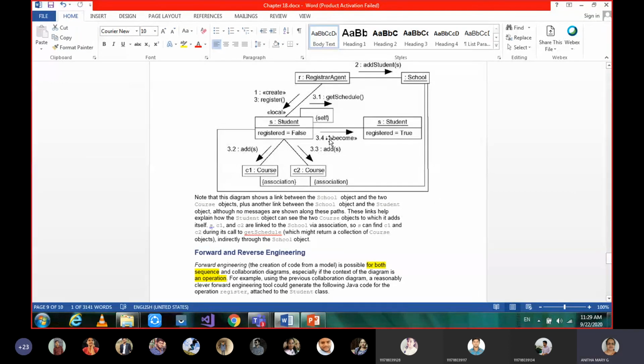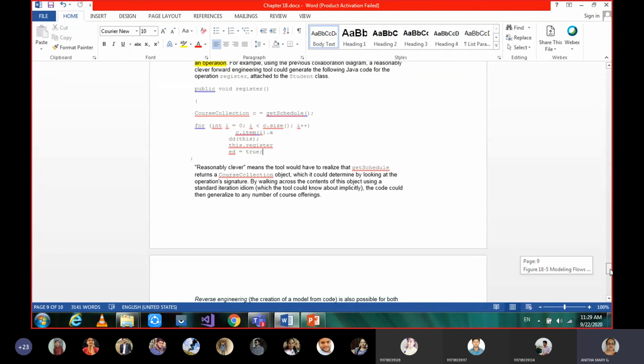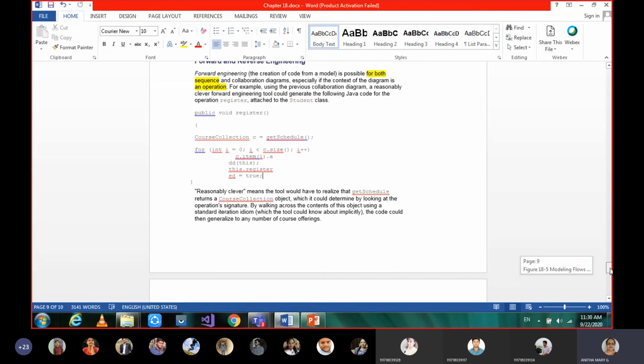When we forward engineer from the model and generate code, maybe for this scenario only, to get the details of get schedule, this is the block of code you are going to get. That is forward engineering, and this is C++ code; in whichever language we want, the abstract code of the model can be generated.